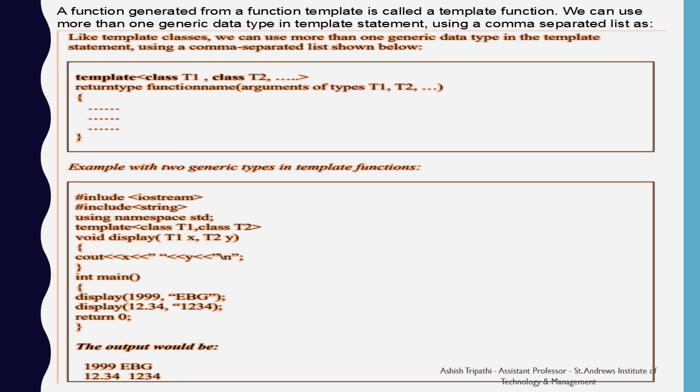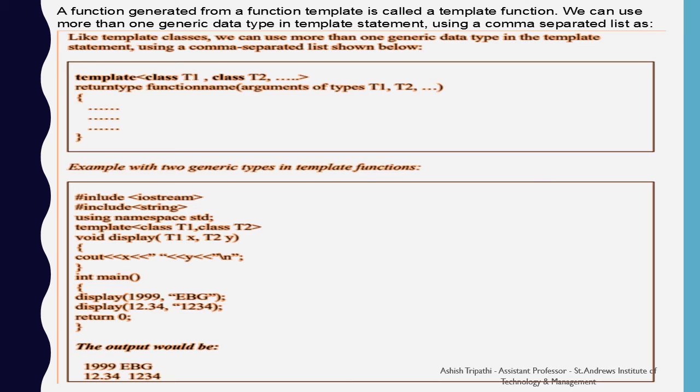We can use more than one generic data type in the template statement using a comma separated list as shown. Like the template classes, we can use more than one generic data type in the template statement using a comma separated list like template class T1, comma class T2 and so on. Then we follow with the function definition like return type, function name and the arguments of the type T1, T2, etc. Here is an example to show the two generic types in the template function.